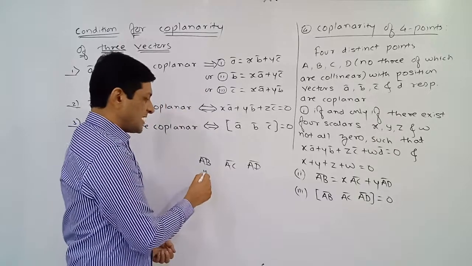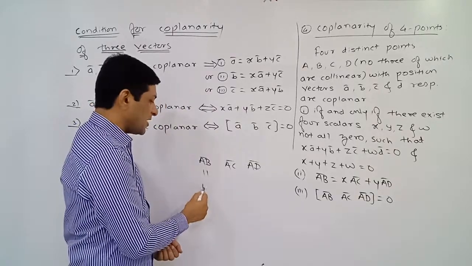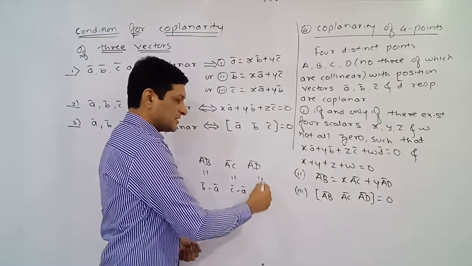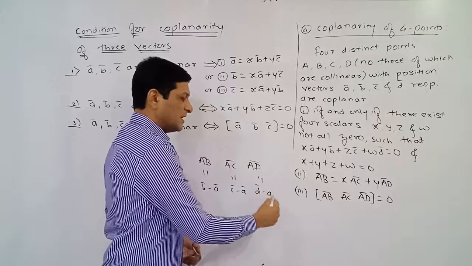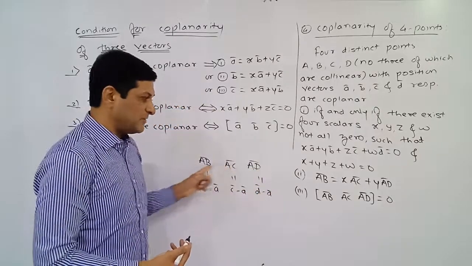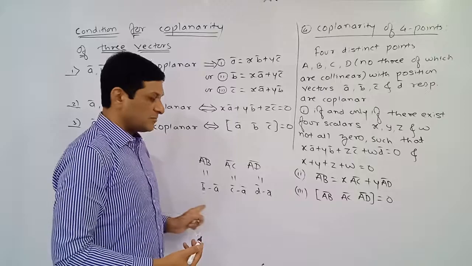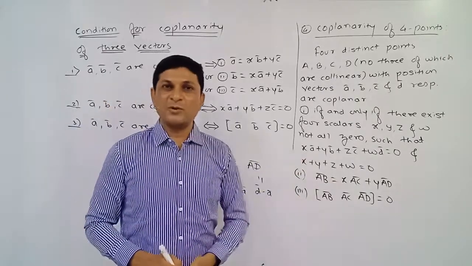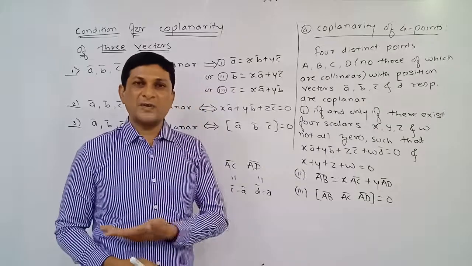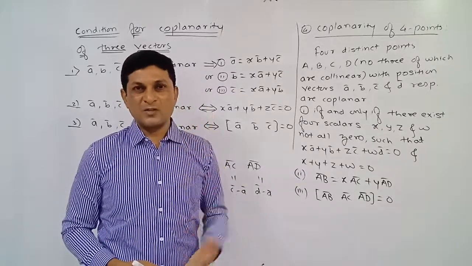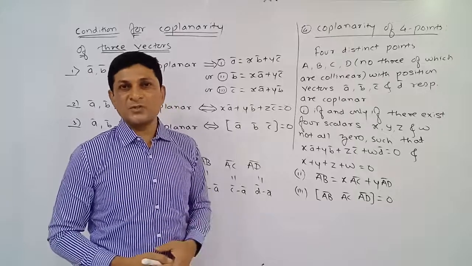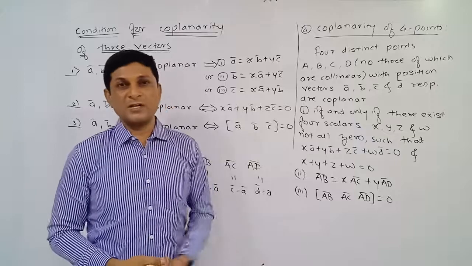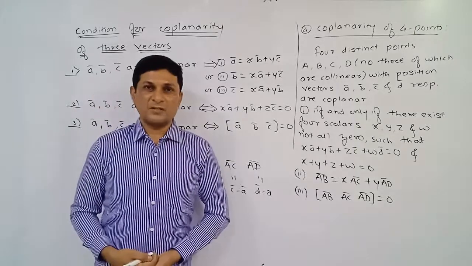Already we have seen that the value of AB bar can be found as b bar minus a bar, AC bar as c bar minus a bar, and in the same way AD bar as d bar minus a bar. Means the values of the three vectors can be found if their position vectors are given to us. Then using this condition, we are able to show that vectors are coplanar, and if vectors are coplanar, these 4 points are also coplanar. These conditions we have to apply while solving the examples, which are very important conditions to show that vectors are coplanar.